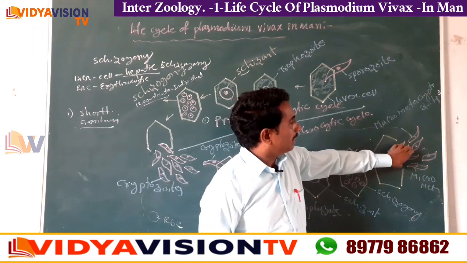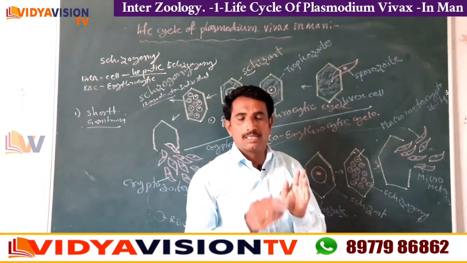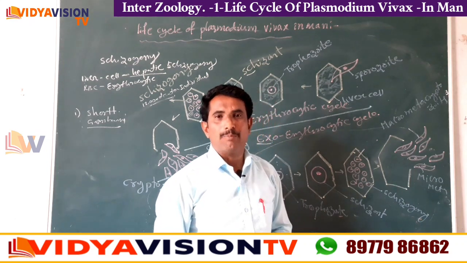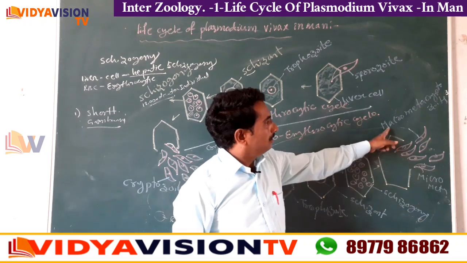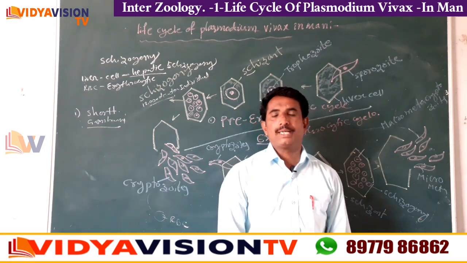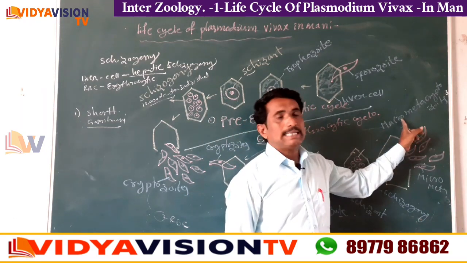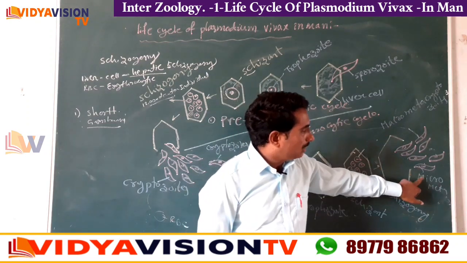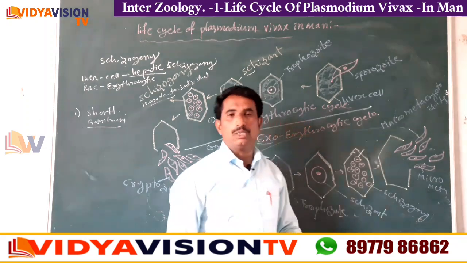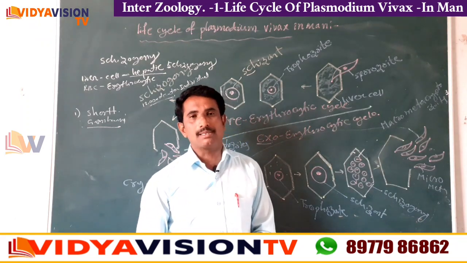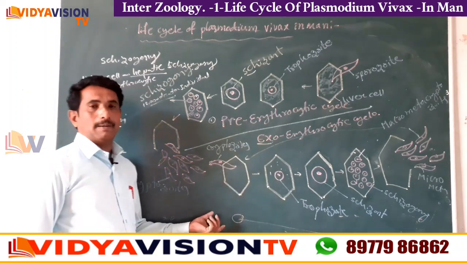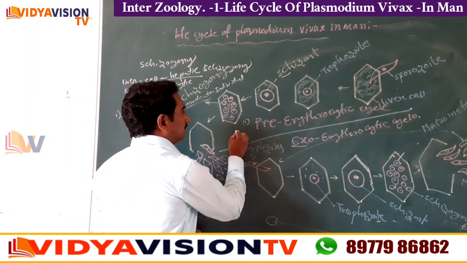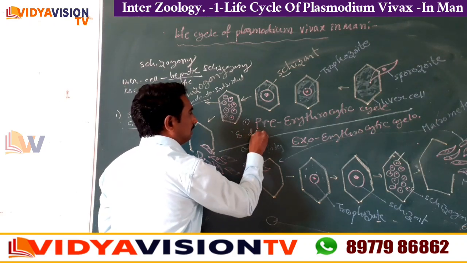Now here the metacryptozoites are again of two types. The smaller one is called micrometacryptozoites and the larger one is called macrometacryptozoites. The macrometacryptozoites again enter into a fresh liver cell, but the micrometacryptozoites enter into the RBC and continue as the erythrocytic cycle. Now children, the pre-erythrocytic cycle is completed within 8 days.